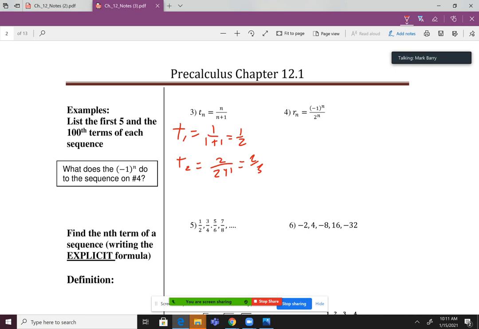I don't need to show my work anymore because I can make this list in my head now. You guys see what I'm saying? Every time, the top number is whatever number we're on, so that's 1. And then the bottom number, the denominator, is 1 more than that. So then I have 2 over 3. Then it's going to be 3 over 1 more than 3, so 3 over 4, 4 over 5. The top and the bottom just both increase by 1. I know the 100th term, the numerator is going to be 100, and then the denominator is going to be 1 more than that, right?